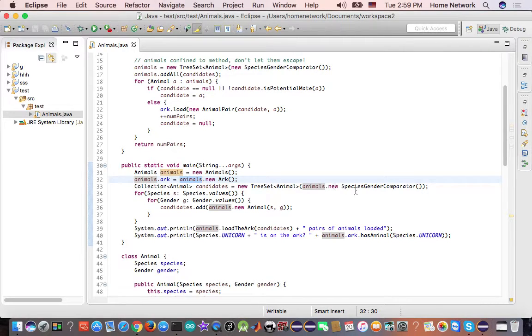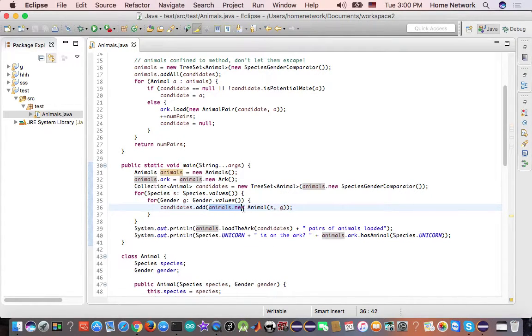The same syntax is used here, and that's how we create a candidate as a TreeSet.